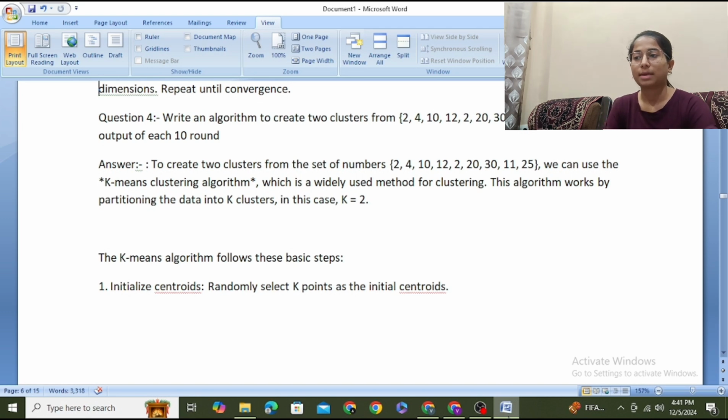This algorithm works by partitioning the data into k clusters. In this case, k equals 2. The k-means algorithm follows these basic steps. First step is initialize centers. Randomly select k points as the initial centroid. From this given set, 2, 4, 10, 20, 30, 11 and 25.